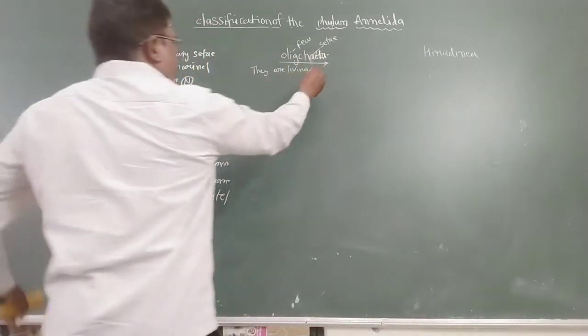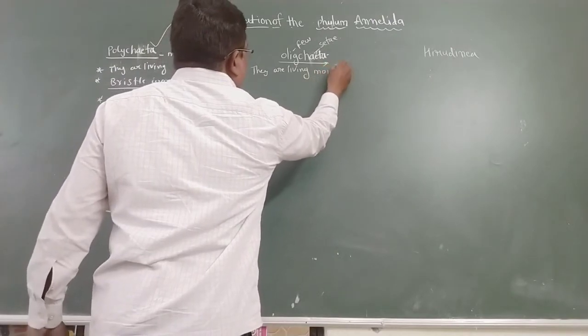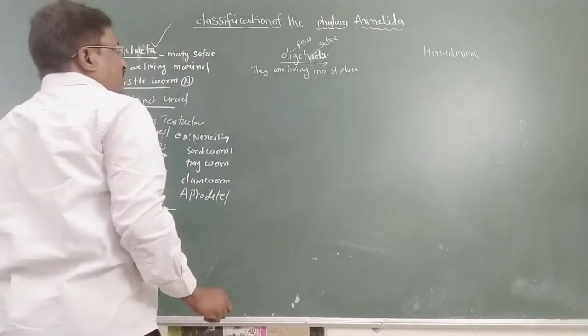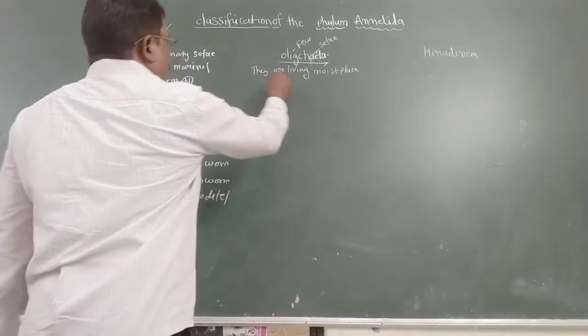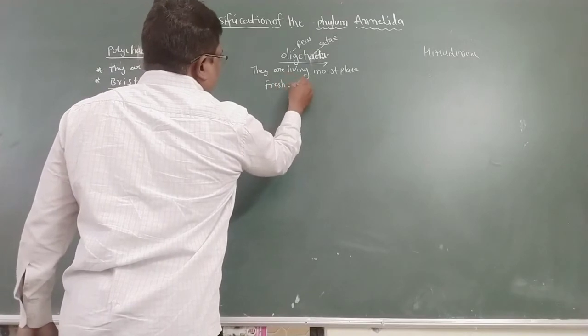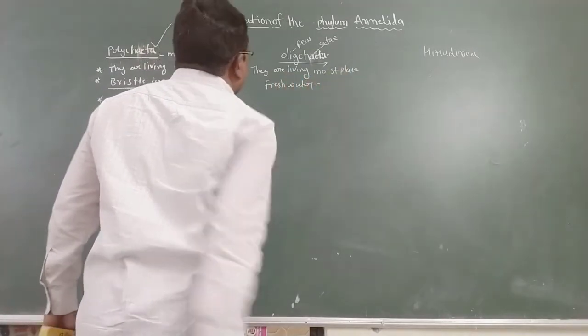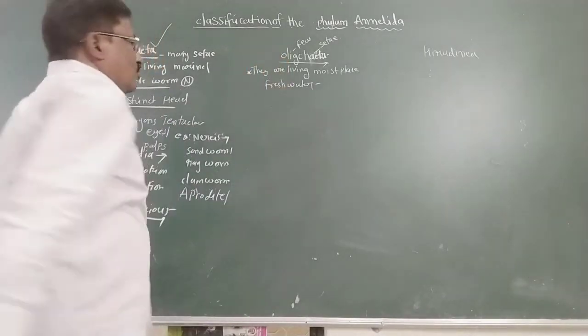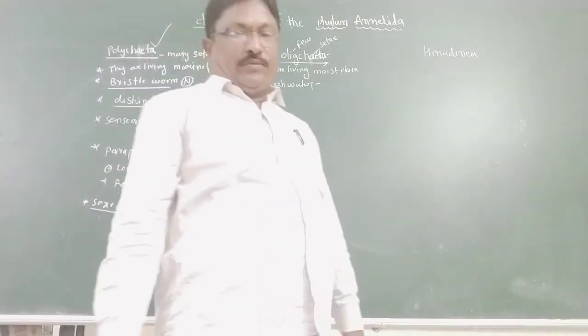Mostly they live in moist places, and some live in fresh water. That is the general character of class Oligochaeta.